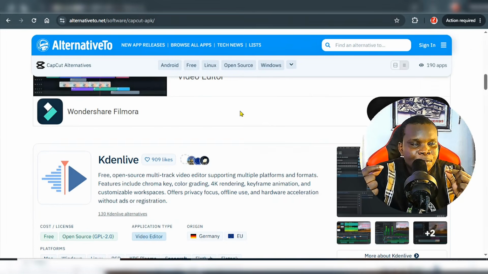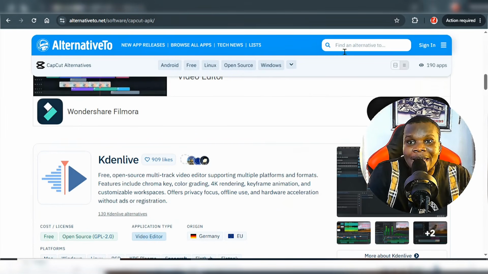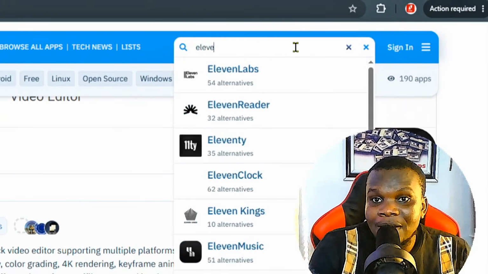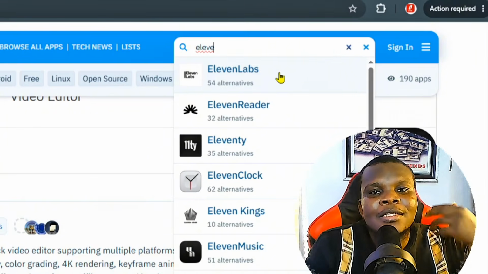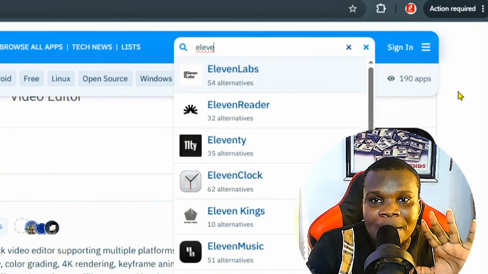Another example is this: alternative platforms to ElevenLabs. What you need to do is simply search for ElevenLabs right here. Let's say you search for ElevenLabs, you're going to see other AI text-to-speech applications or websites. So that's basically what this particular platform does for you.